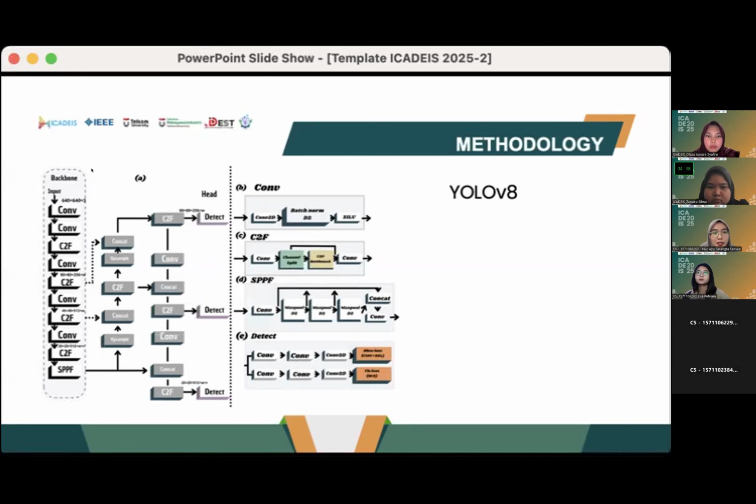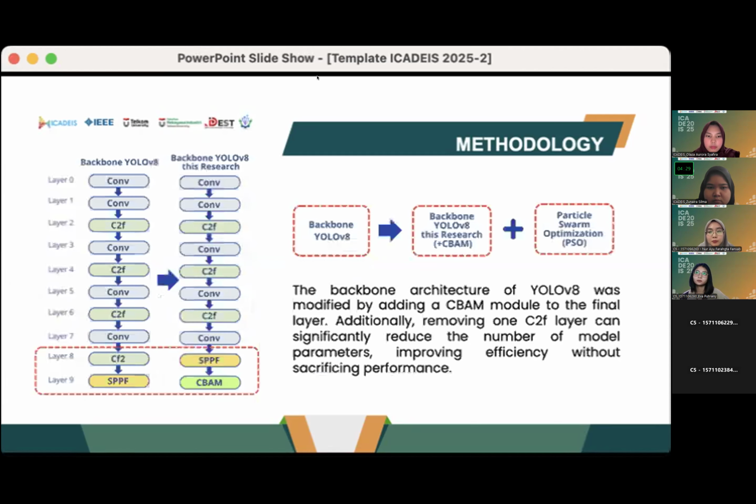There is a backbone, and there is a head which consists of several modules. These are the modules: convolution, C2F, SPPF, and others. Okay, in this methodology, the YOLO version 8 backbone was modified to improve efficiency and accuracy.